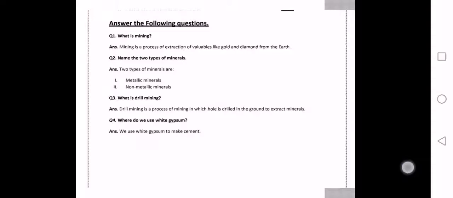Now class, see the question number 3. What is drill mining? The answer is drill mining is a process of mining in which hole is drilled in the ground to extract minerals. यानी माइनिंग का वो प्रोसेस है जिसमें ज़मीन के नीचे सुराख करके उसके अंदर से डिफरेंट मिनरल्स निकाले जाते हैं.